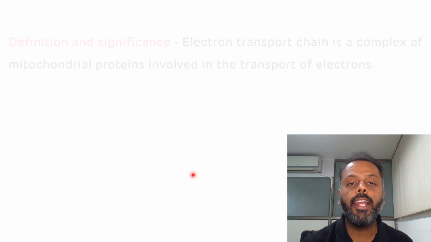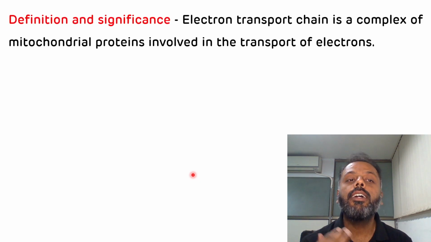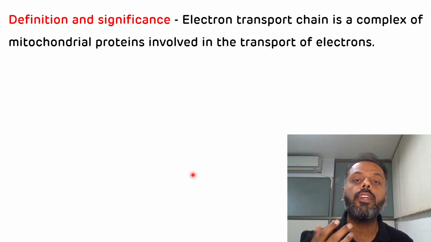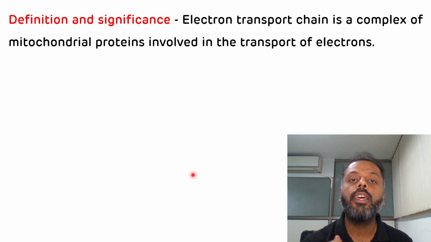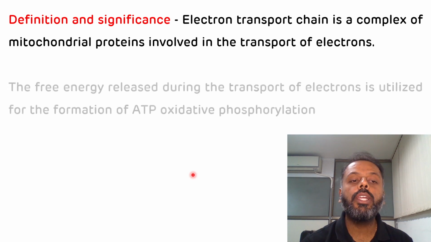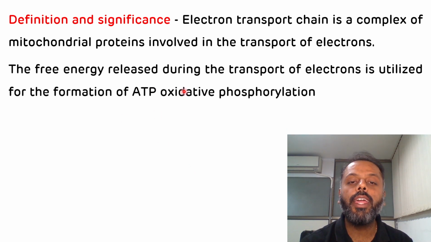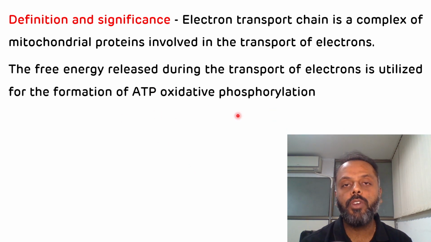The definition of the electron transport chain is that it is a complex of mitochondrial proteins which is concerned with the transfer of electrons. Now, what is the significance of the electron transport chain? The energy which is released during the transfer of electrons is utilized for the formation of ATP, oxidative phosphorylation.